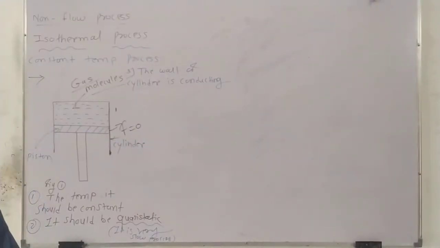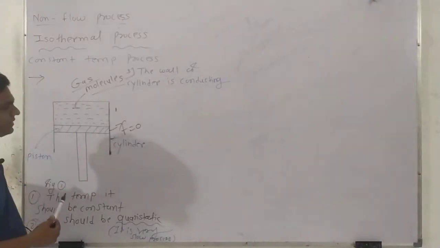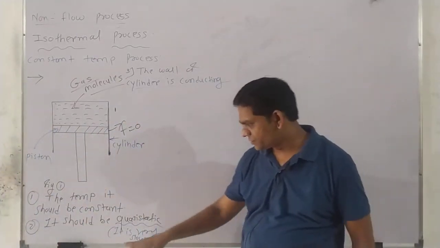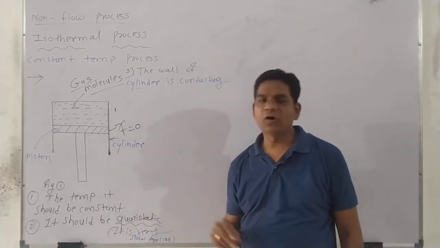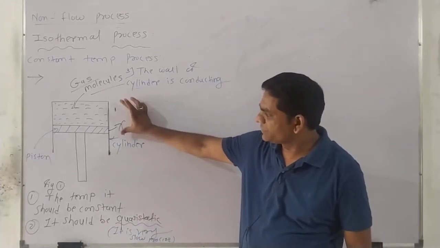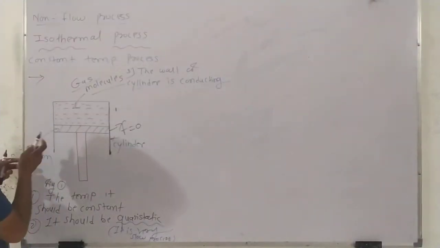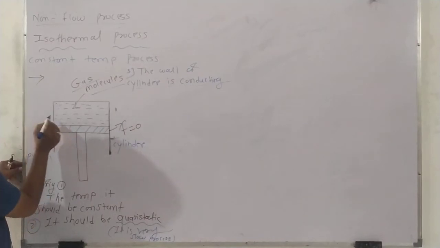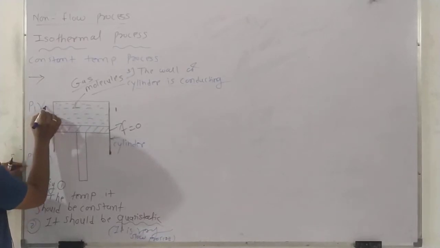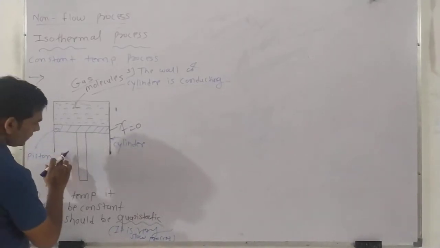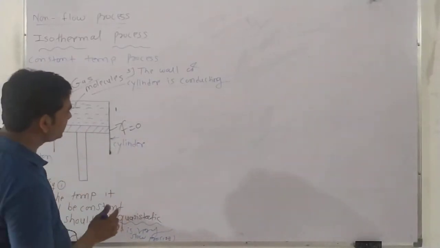So here, the temperature is maintained constant. How to maintain it constant? Because of these conditions. Which condition? It should be quasi-static. Suppose this is the initial condition of a piston and cylinder. At these initial conditions, there is a pressure P, volume V, and temperature T1. If you represent this process on a PV diagram,